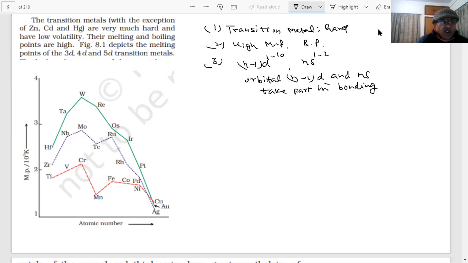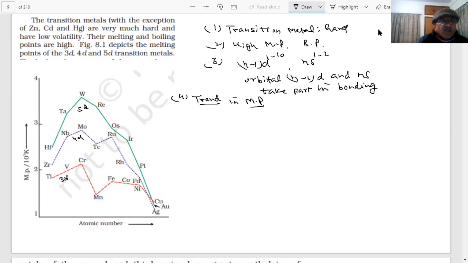So here, this red line is my 3d series, student. Scandium, titanium, vanadium, chromium, manganese, this is 3d. And this is my 4d, and this is my 5d series. These are the elements of 5d, these are the elements of 4d, these are the elements of 3d. As the atomic number increases, what is the trend in the melting point, student?